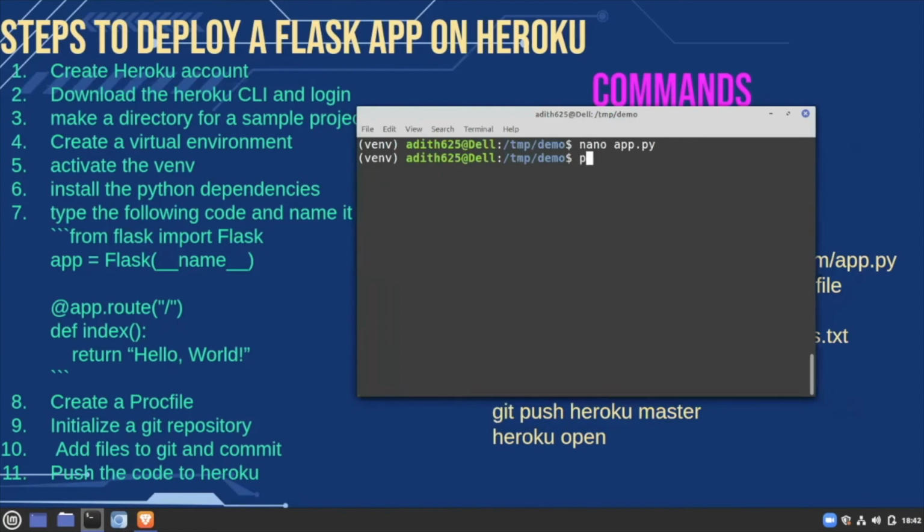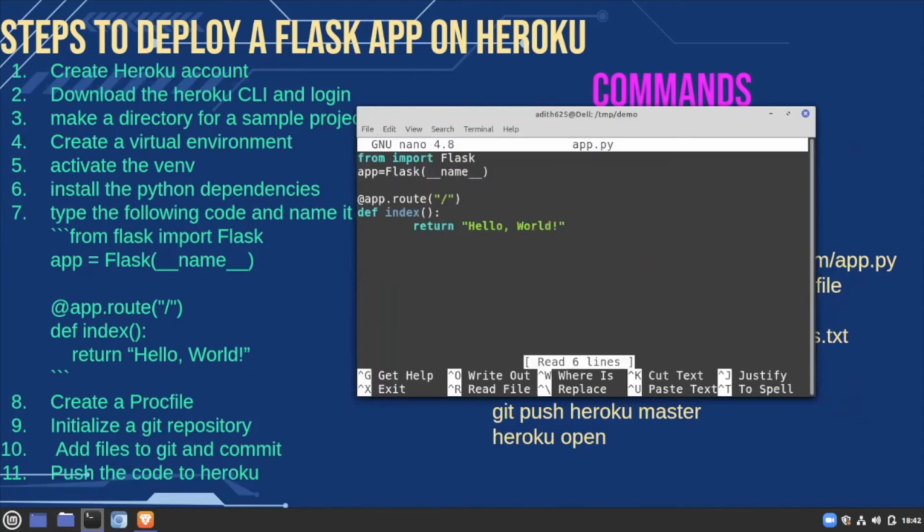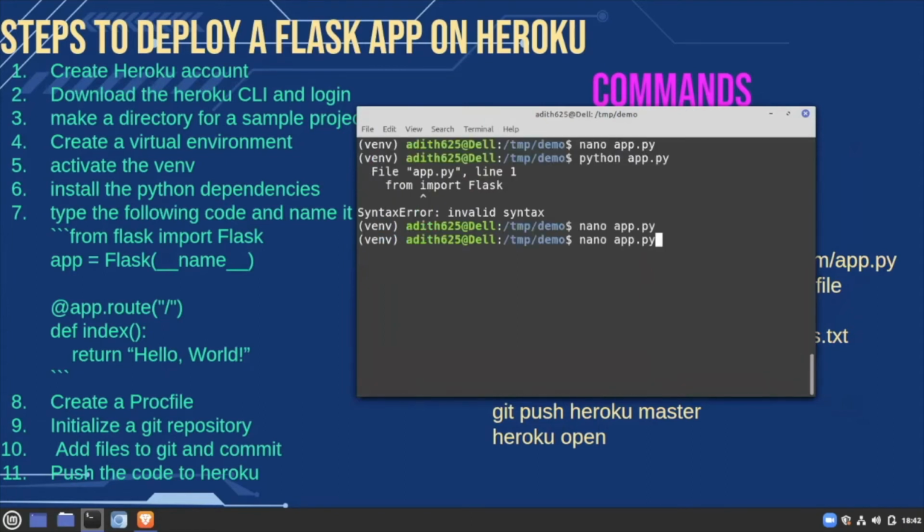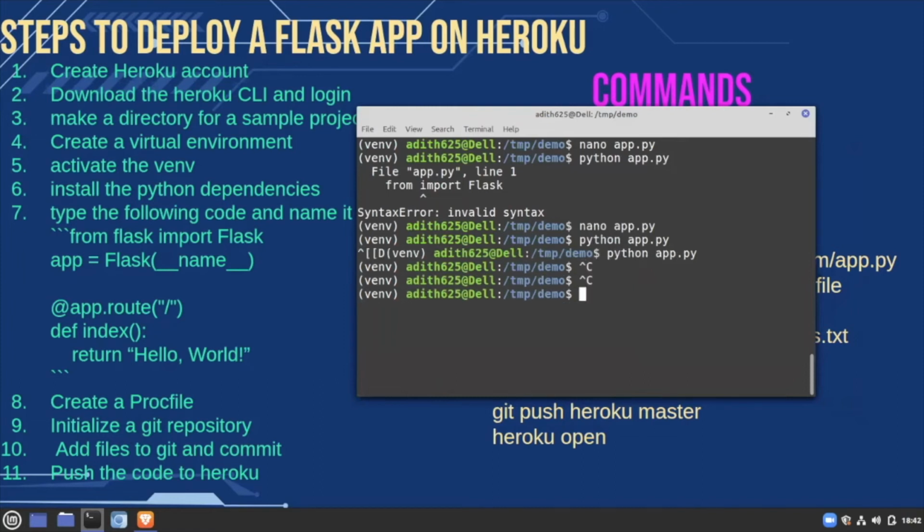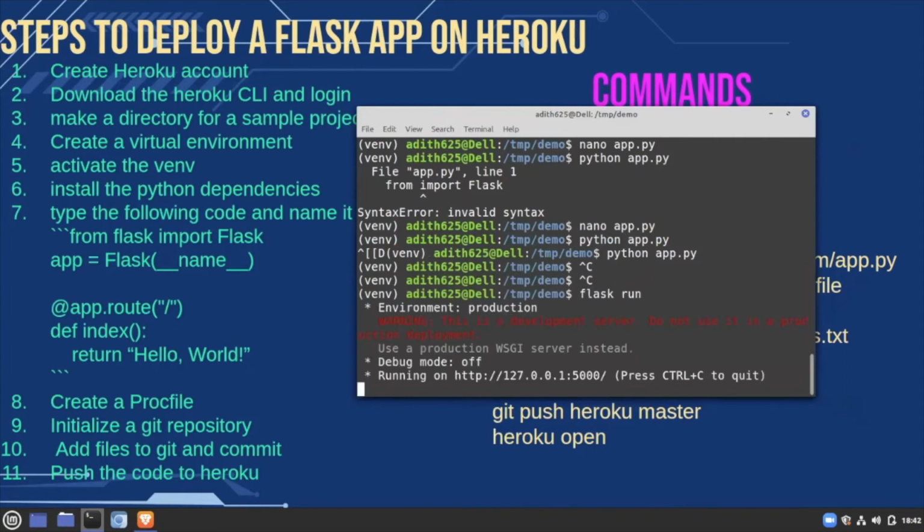Just to test it, we can actually run this. There's a small mistake. So we have to, from Flask, we have to import Flask. So this is running on my local machine. So it is running on 127.0.0.1 port 5000. So looks like the code is working.